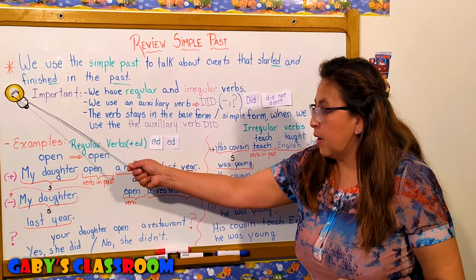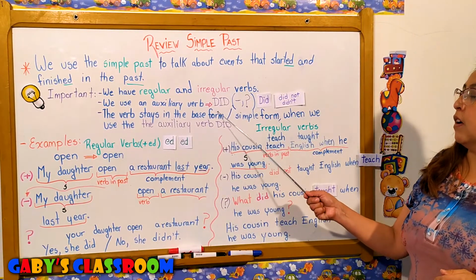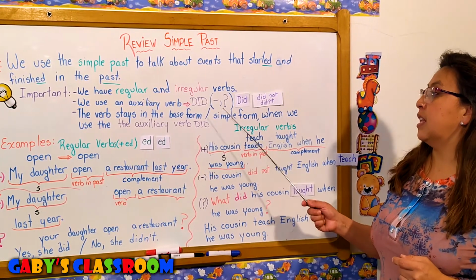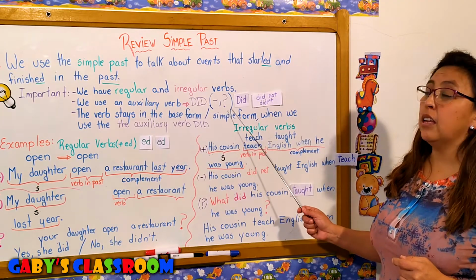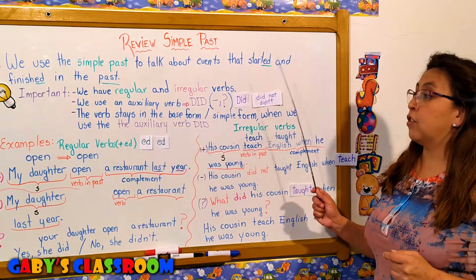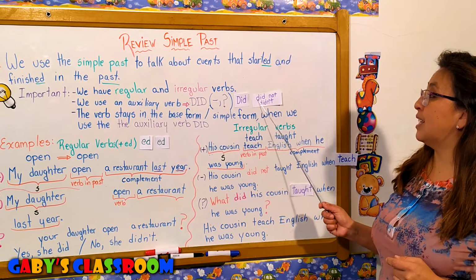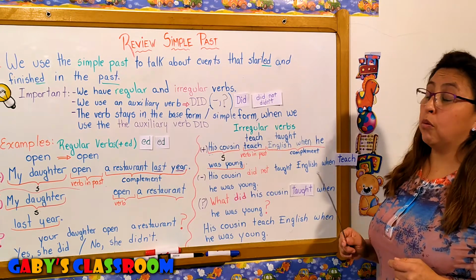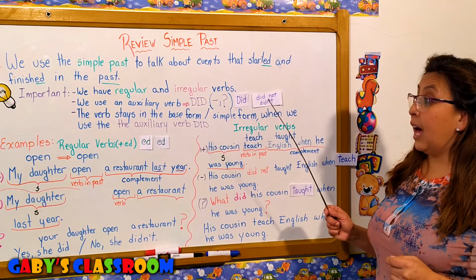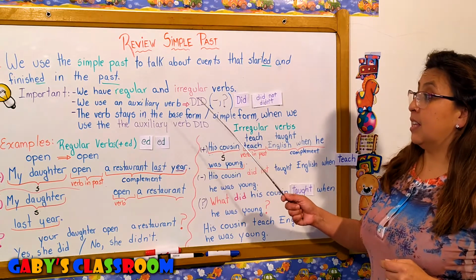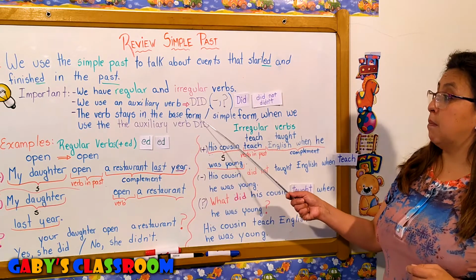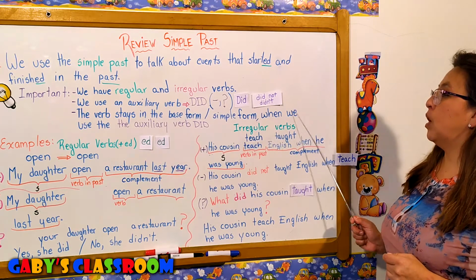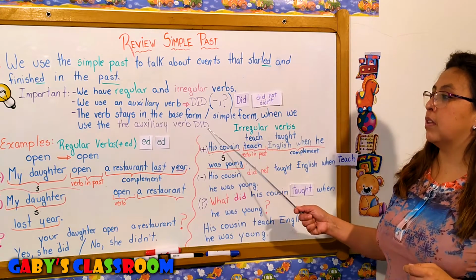Another thing that is very important, we use an auxiliary verb, did, but we only use the auxiliary verb in negative sentences and in questions. Okay? For negative sentences, we use did plus not, or we can say didn't, and for the questions, we use did. But when we're using did, the verb stays in the base form or the simple form. That is only when we use the auxiliary verb did.